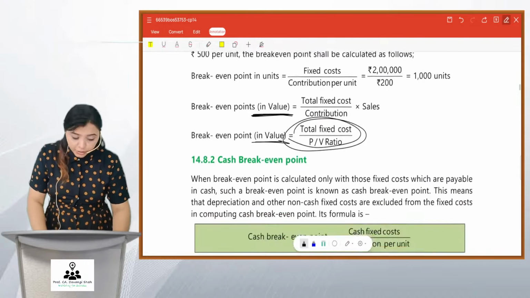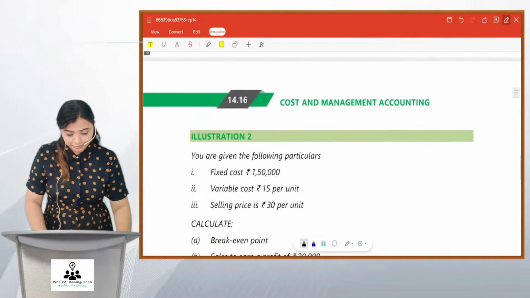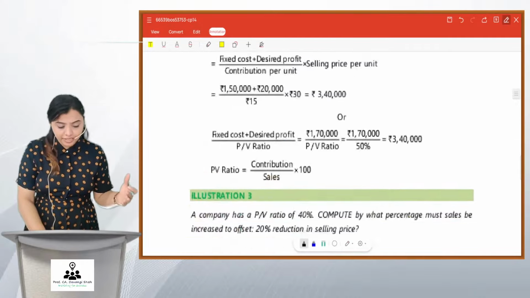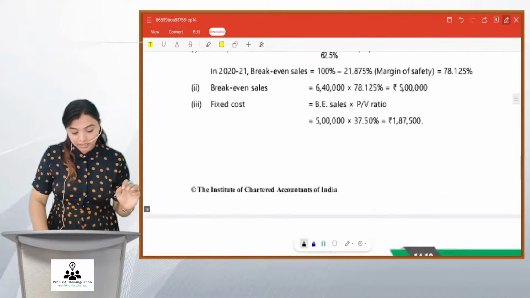The next formula that you should know is margin of safety. How to calculate margin of safety? Sales exceeding the break-even sales is called margin of safety. First, I'm covering up all the formulas and then I'll go to the sums.